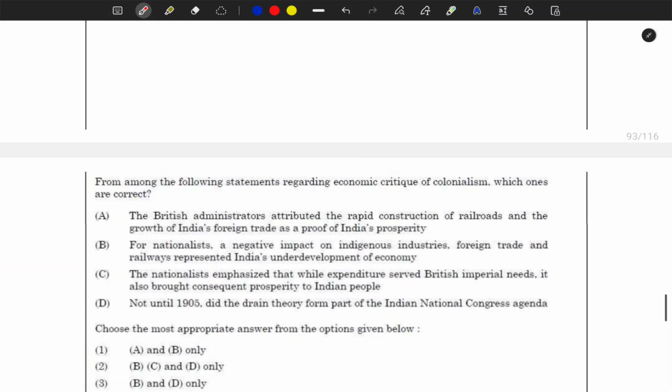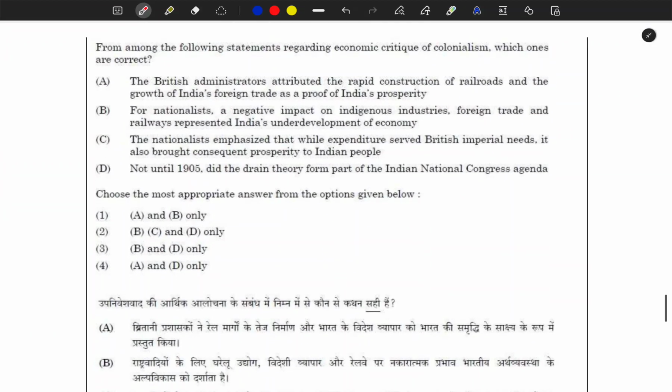Next question here. Okay, this is 675. Which of the following statements regarding the economic critique of colonialism are correct? So you'll have to identify the correct statements. The British administrators attributed the rapid construction of railroads and the growth of India's foreign trade as proof of India's prosperity. Yes, it is there. The colonial historians and the neo-Cambridge school wrote about this.